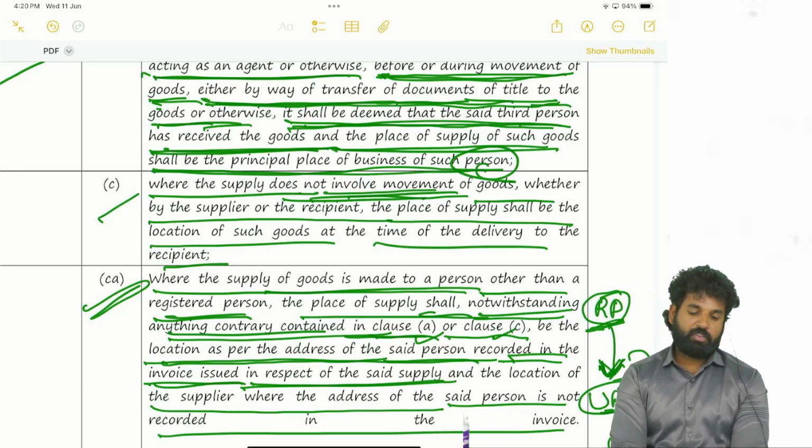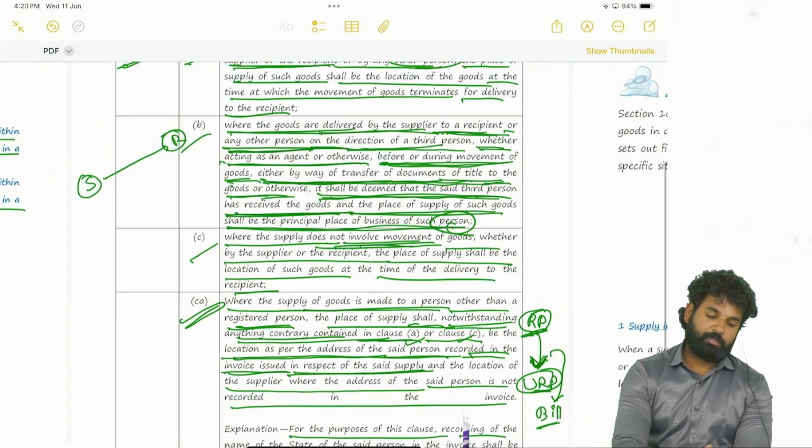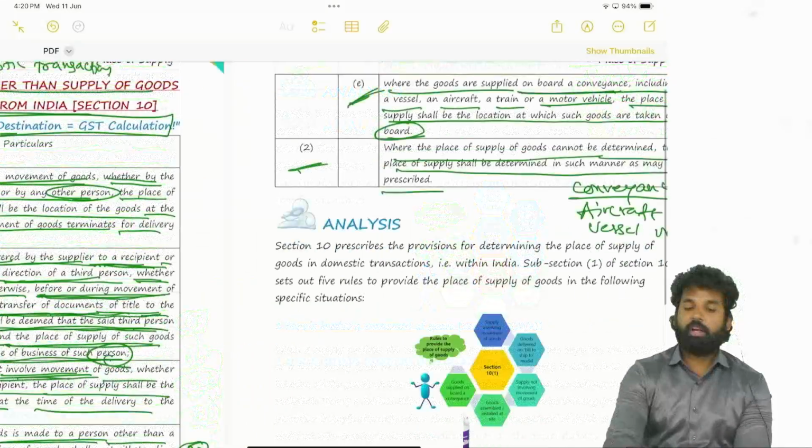Next, where the supply of the goods is made to a person other than a registered person, if such unregistered buyer's or recipient's address is mentioned in the invoice, then the place of supply is the location of such recipient, the location of such buyer. If the address of such recipient is not mentioned, then it is the location of the supplier. This is a clause which has an overriding effect.